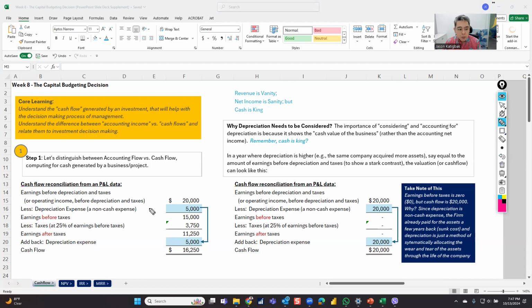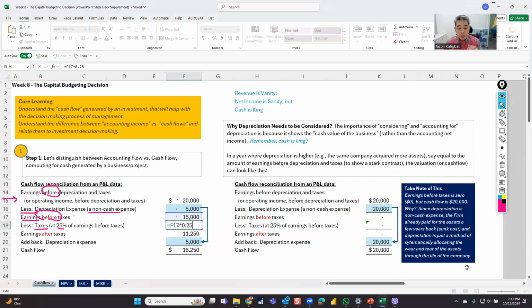Now, we have two layers, right? And I'll explain it again. From the earnings before, operative word before, I will deduct the depreciation expense. So from 20,000 minus the 5,000, hypothetical, you now have 15,000 as earnings before taxes. And then your taxes, assuming it's 25% of earnings before tax, is 3,750. How did we do that?